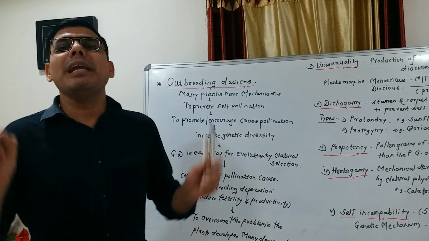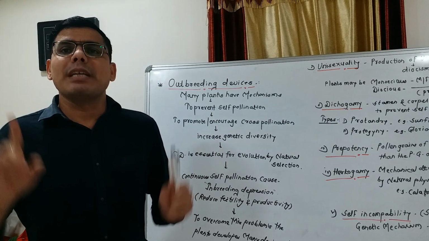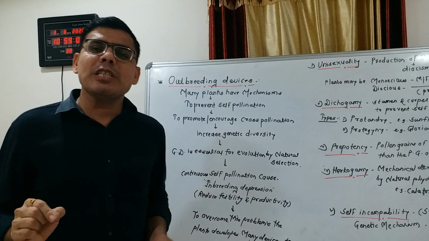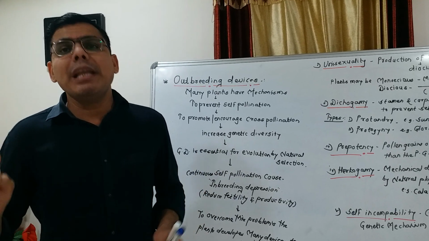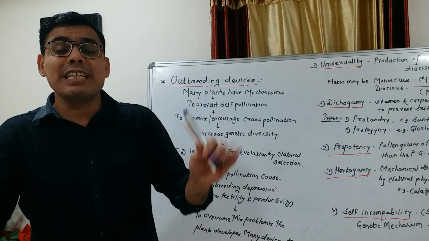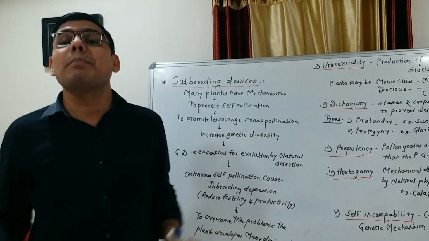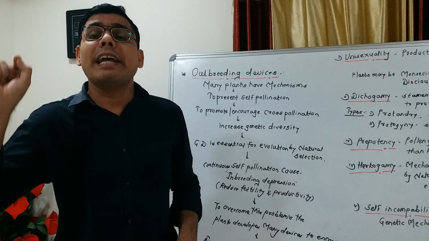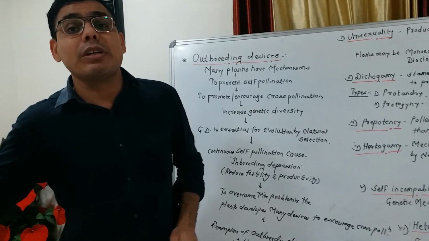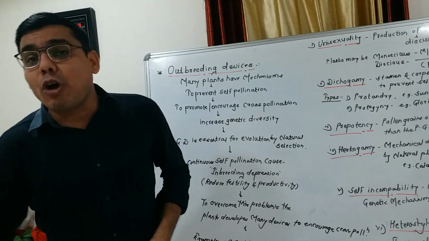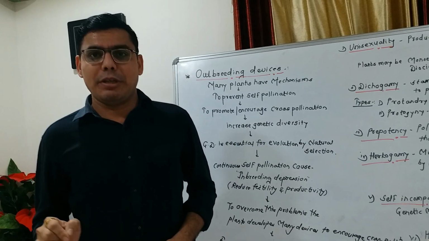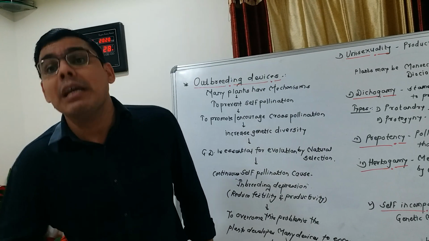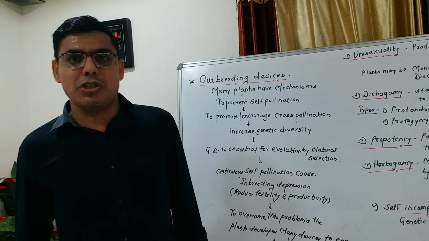Monoecious plants produce male and female flowers on the same plant, for example maize, which prevents autogamy. Dioecious plants have male and female flowers on separate plants, for example papaya, which prevents autogamy as well as geitonogamy. So unisexuality prevents self pollination and encourages cross pollination.